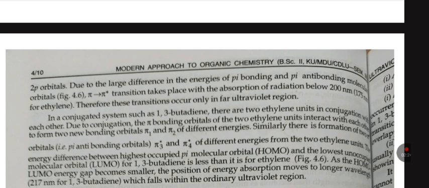The energy difference between the highest occupied molecular orbital and the lowest unoccupied molecular orbital for 1,3-butadiene is less than that for ethylene. As the HOMO-LUMO energy gap becomes small, the position of absorption moves to longer wavelength, which falls within the ordinary ultraviolet region.